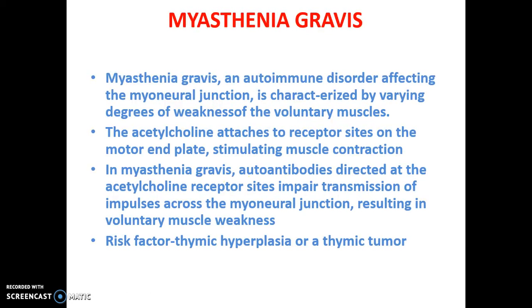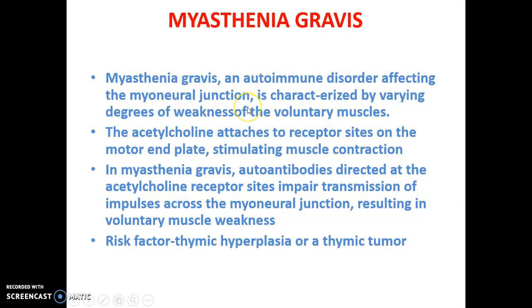Here we will discuss myasthenia gravis. Myasthenia gravis is an autoimmune disorder affecting the myoneural junction. It is characterized by varying degrees of weakness of the voluntary muscles. So in this disorder we can see weakness of the voluntary muscles. It is an autoimmune disorder affecting the myoneural junction.